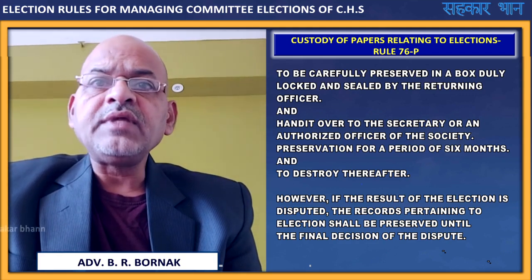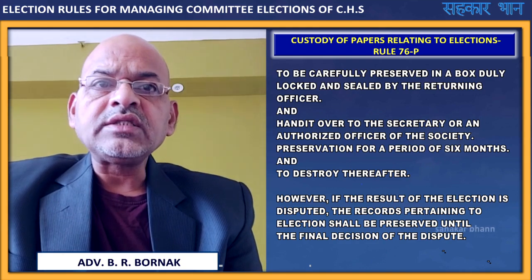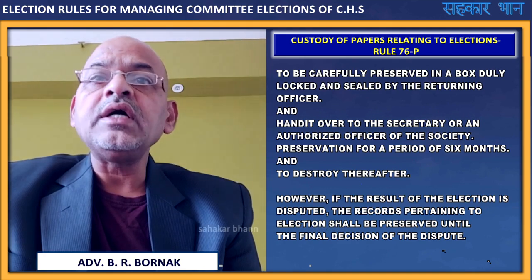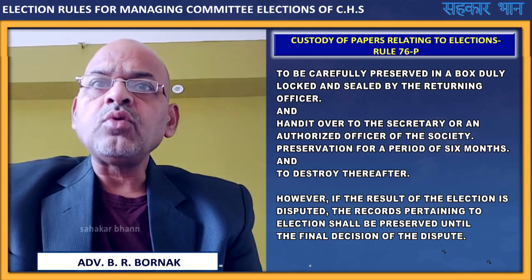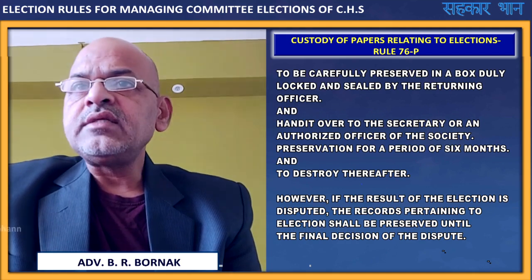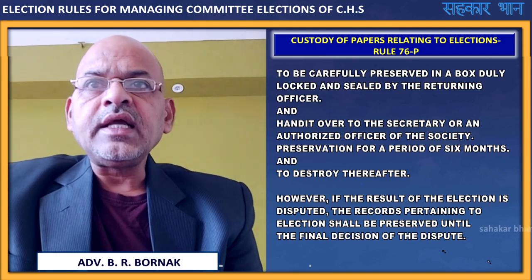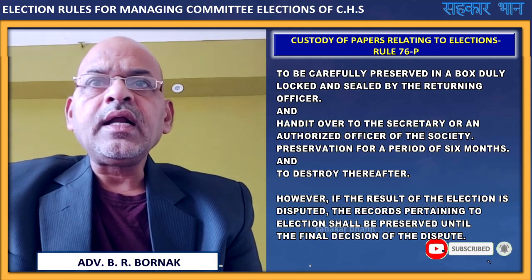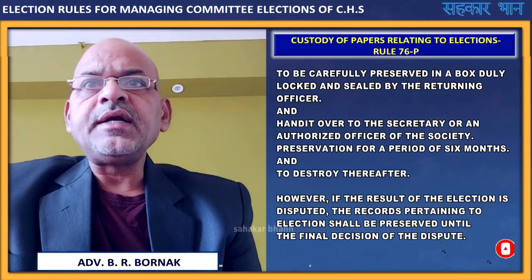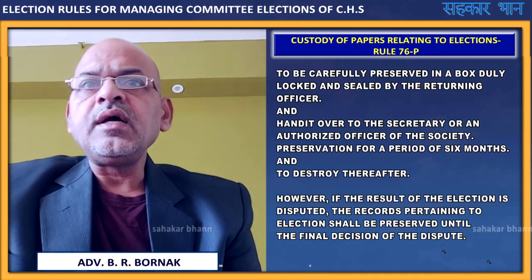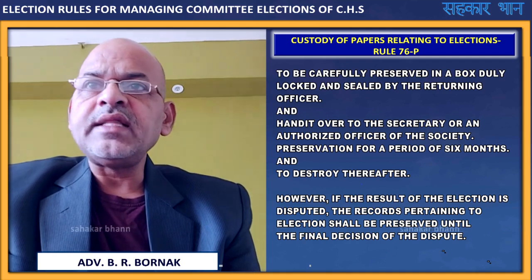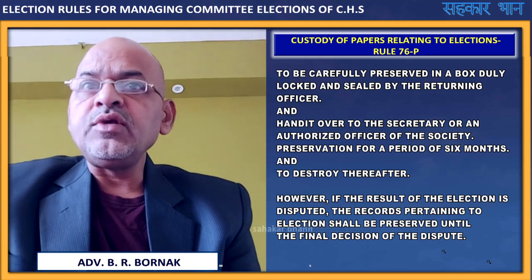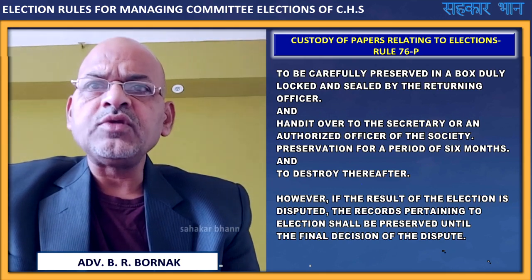However, if the result of the election is disputed, the records pertaining to election shall be preserved until the final decision of the dispute. See, after the election is over, the result is declared and the managing committee is constituted by the registrar, the election papers, that is the record of the election, are to be preserved by the returning officer. They are to be put in a box duly locked and sealed by the returning officer, and handed over to the secretary of the newly elected committee or an authorized officer of the society.